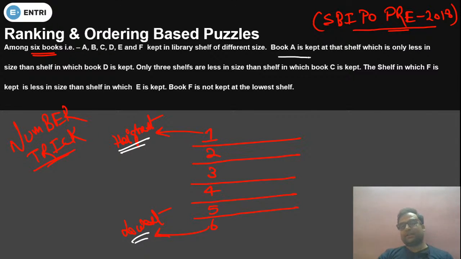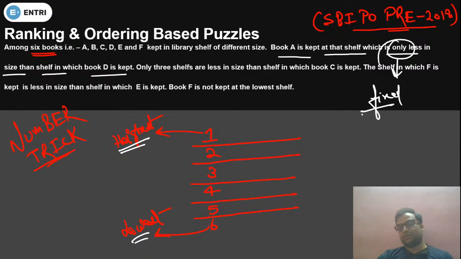Book A is kept at the shelf which is only less in size than shelf D. So only word is there. I already told you, you have to know the meaning of the word only. What is the meaning of only? Only means that particular thing is fixed. Okay, in reasoning we use only to fix any particular thing.